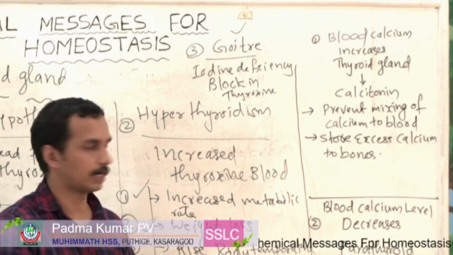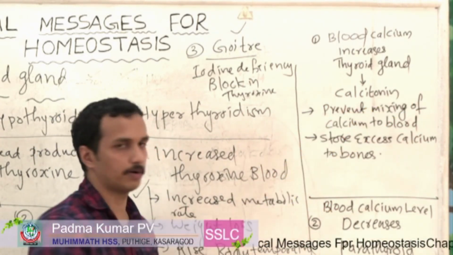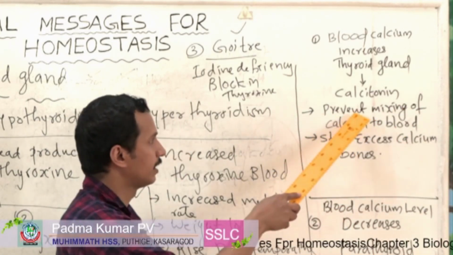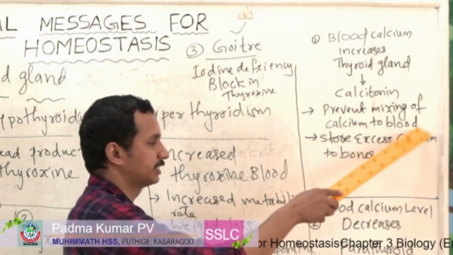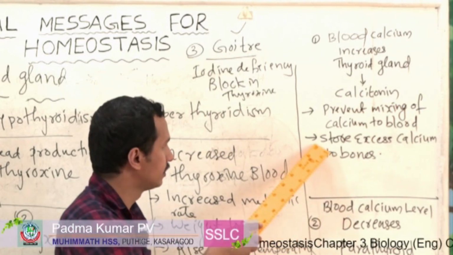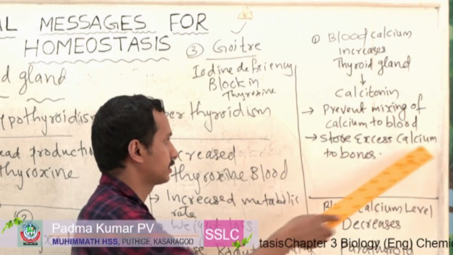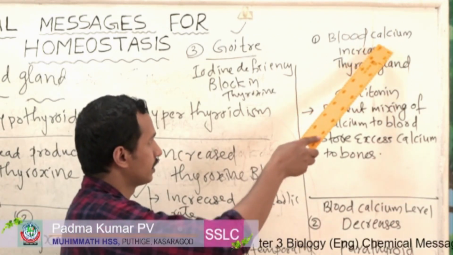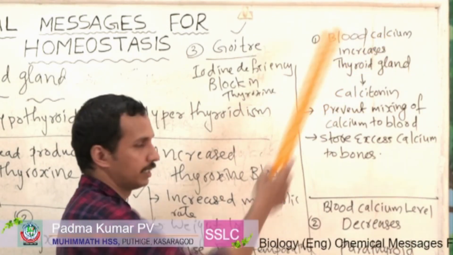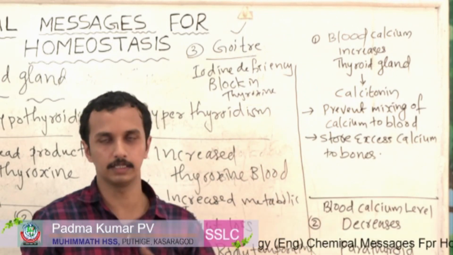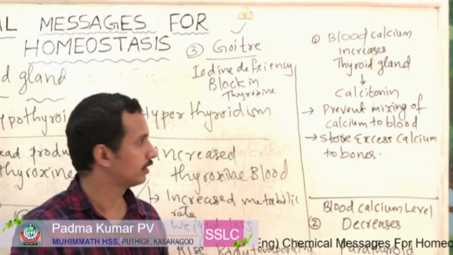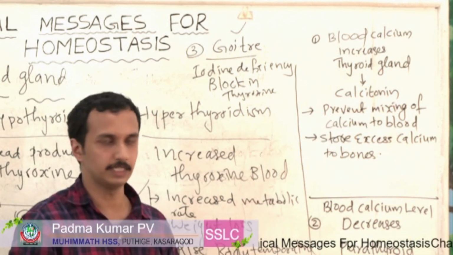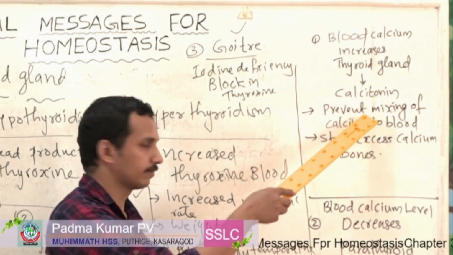Then what are the functions performed by this calcitonin? Can you read this? First, prevent mixing of calcium to blood. Second, store excess calcium to bone. So if there is an increase in calcium level in blood, the thyroid gland will produce calcitonin.